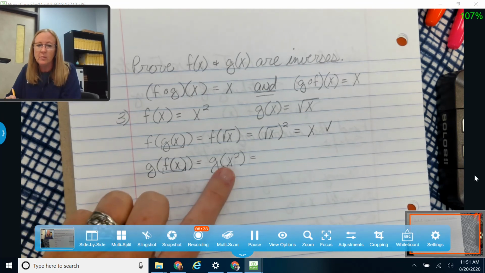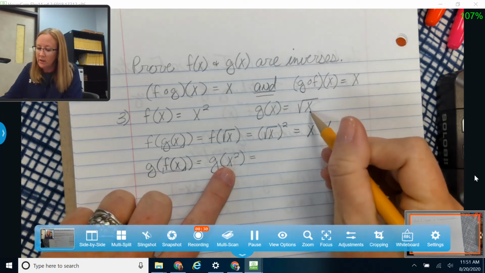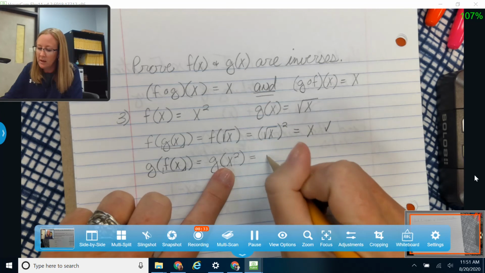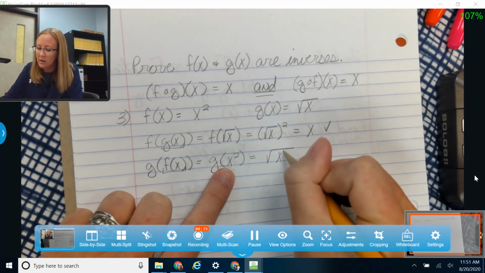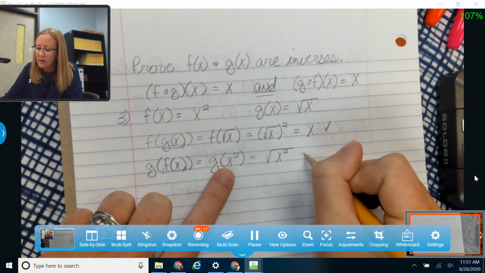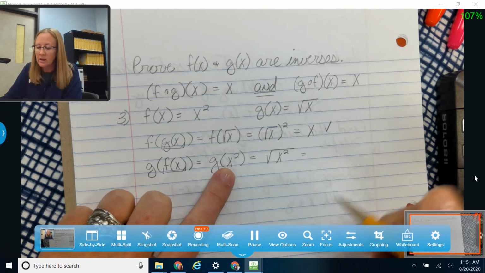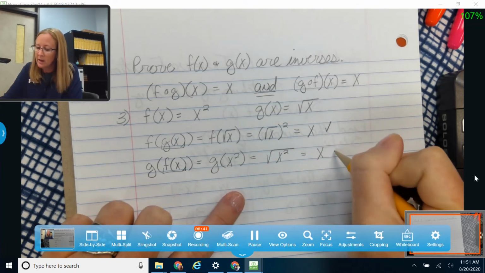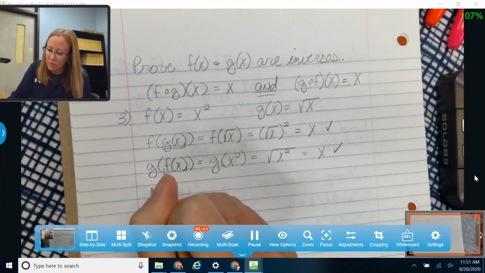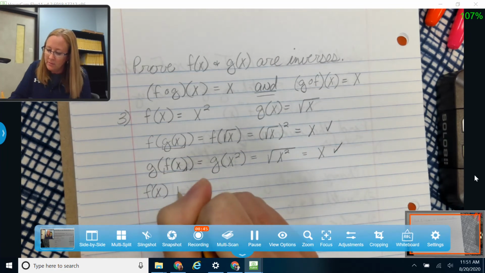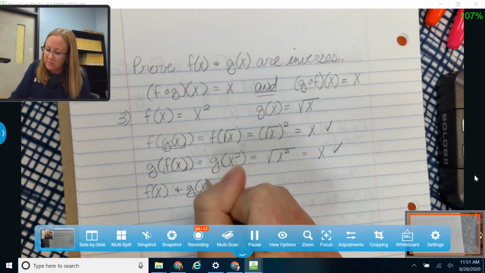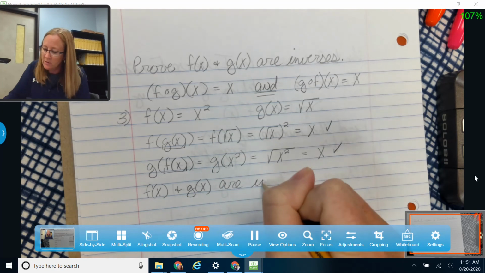Okay, now I'm going to plug this into my g function where I have x. So now I'm going to have the square root of x squared. And again, I know that square root and that square cancel each other out, and so I'm left with x. And so I know that f of x and g of x are inverses.